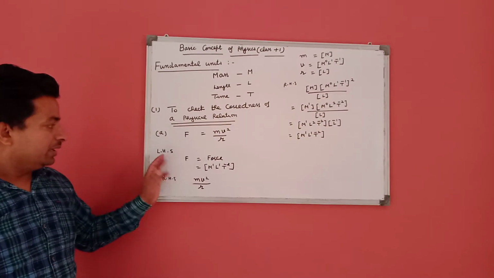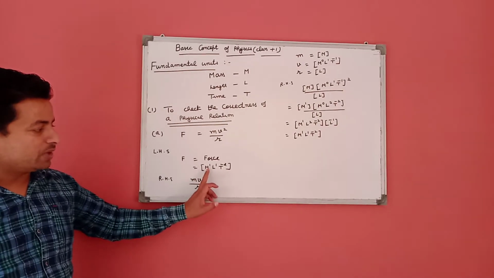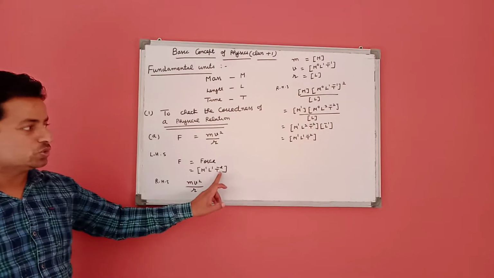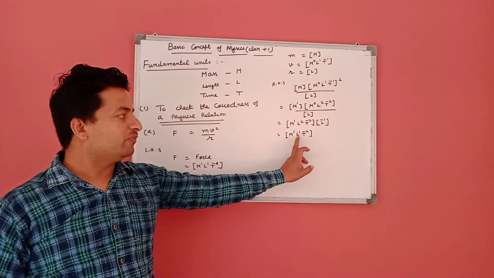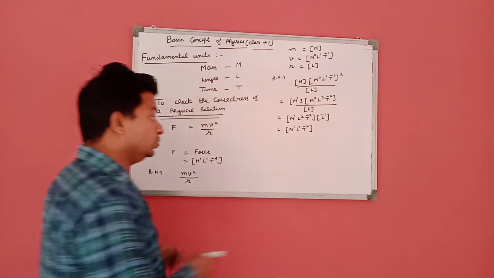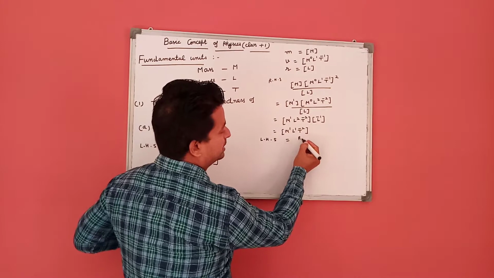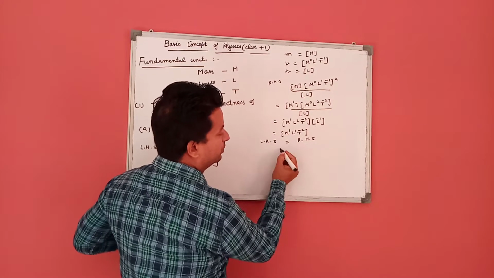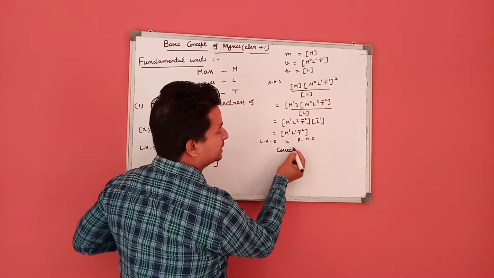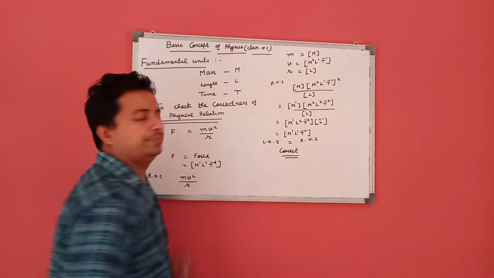As we see, the left hand side has a dimensional formula of M1 L1 T^-2, and the right hand side also has M1 L1 T^-2. So the dimensions of the left hand side of the equation are equal to the right hand side of the equation. So this relation is physically correct.